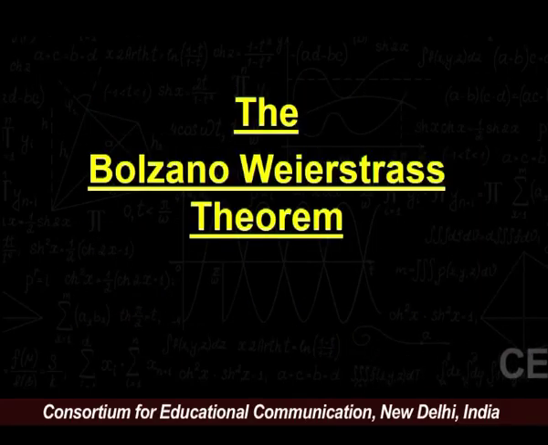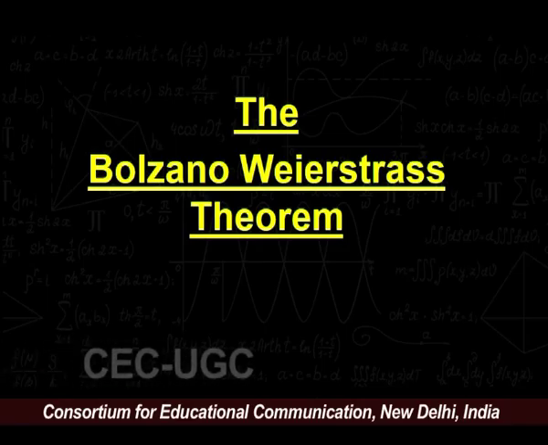Our next result is the Bolzano-Weierstrass theorem. The Bolzano-Weierstrass theorem states that a bounded sequence of real numbers R has a convergent subsequence. I repeat the statement: a bounded sequence of real numbers R has a convergent subsequence.